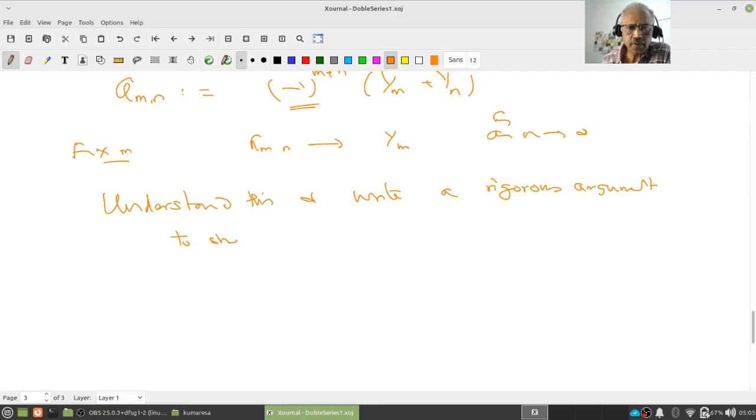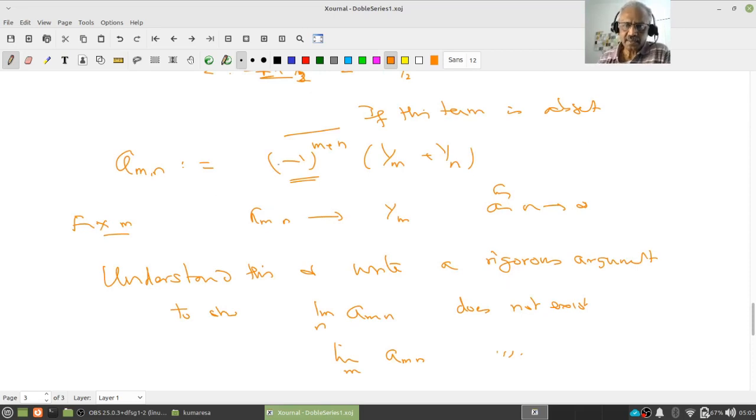To show a_mn, the limit over n does not exist. And similarly, the limit of a_mn over m does not exist, for the same reason. Because you fix an n, then where does it converge to? It converges to 1 by n without this term. Therefore, it is something like alternating.